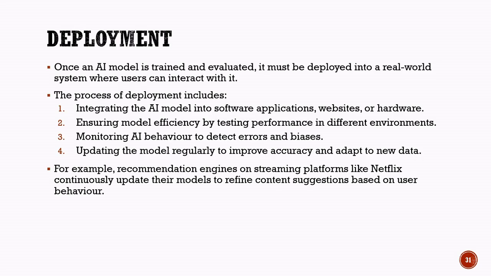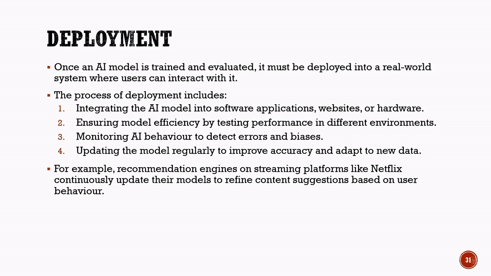Deployment. After an AI model is trained and evaluated successfully, the final stage of the AI project cycle is deployment. Deployment means placing the AI model into a real-world system where users can interact with it and use its features. In this stage, the AI model is integrated into software applications, websites, mobile apps, or hardware devices.